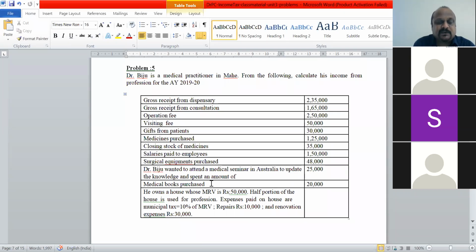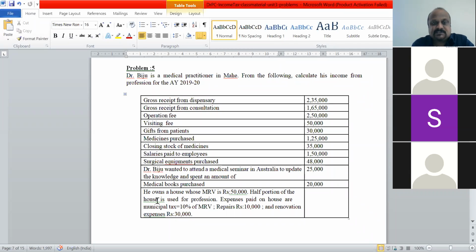See, earlier to 2018, if the books were purchased on an annual subscription basis, 100% depreciation was allowed. But now, the latest one says that only 40% of the value of the books has to be considered. So you have to consider only 40% of the value of the books purchased as depreciation, and that depreciation is permitted.